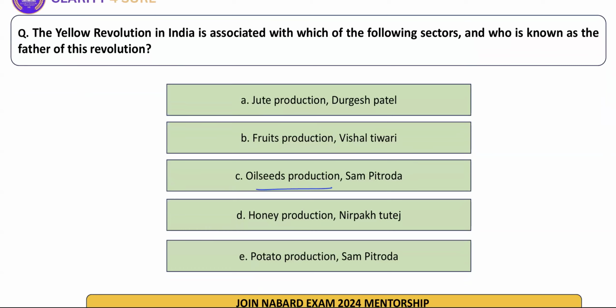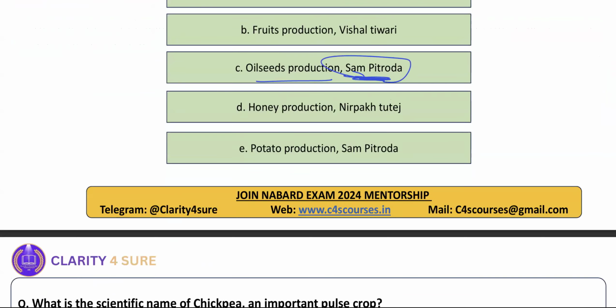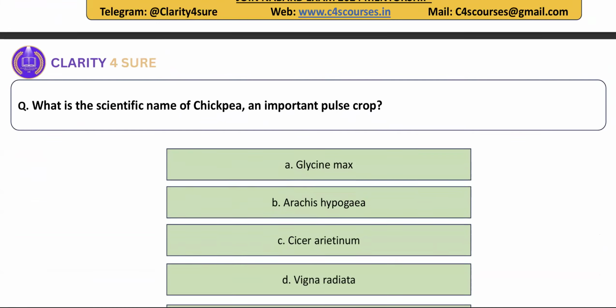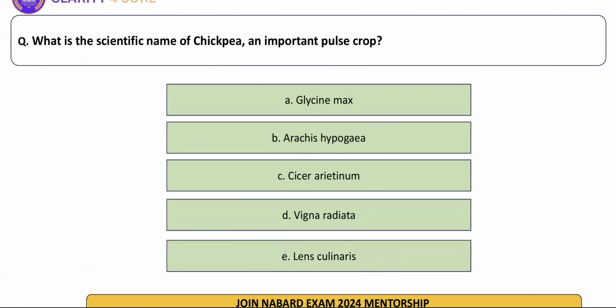Okay, oil seeds, and Sam Pitroda is associated with it. Yeah, oil seed revolution. What is the scientific name of chickpea? An important pulse. What is the scientific name of chickpea? Very important, can be asked in your examination. The option number C, Cicer.